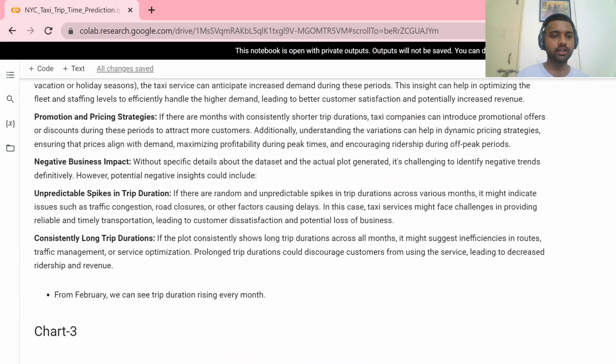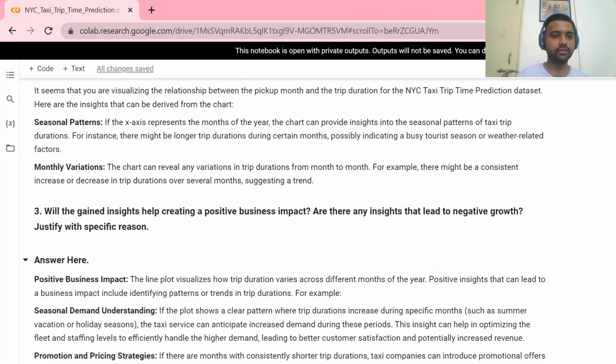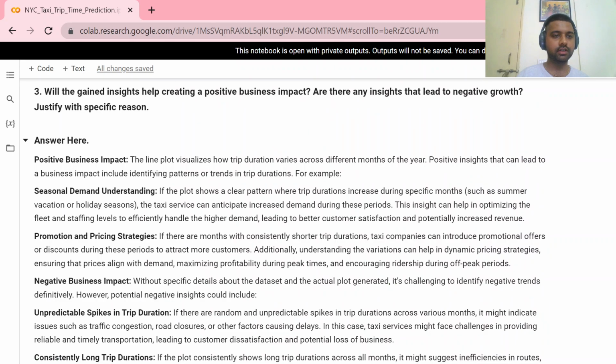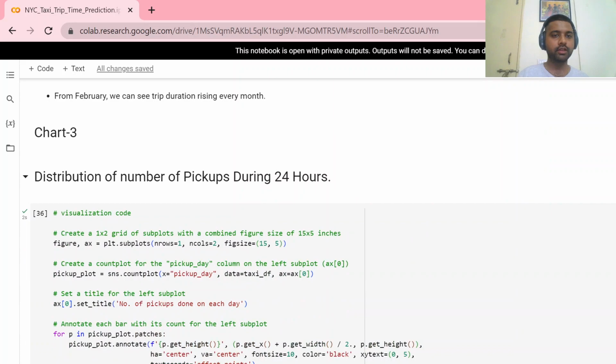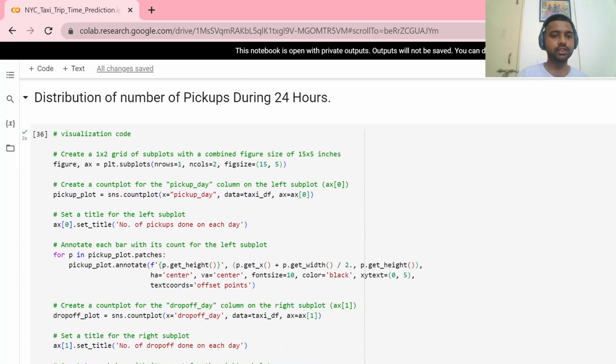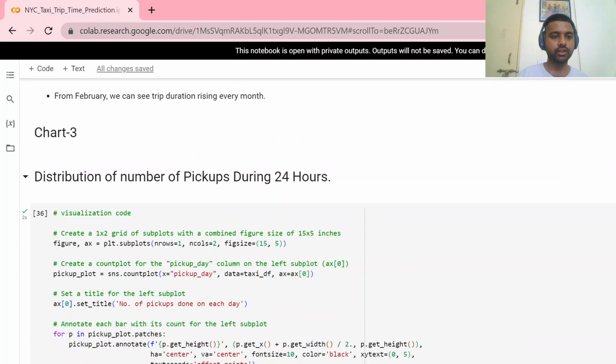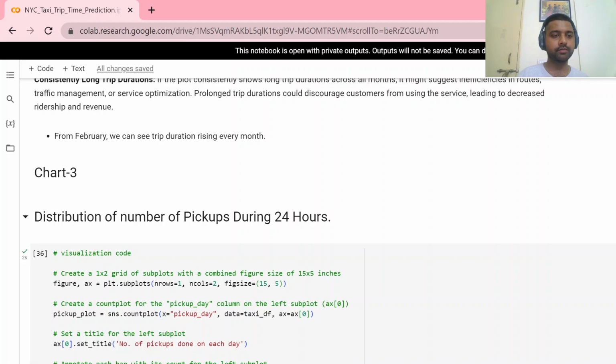This is the insight, and the positive business impact we can create here is that we can engage our resources according to the demand of the trips.